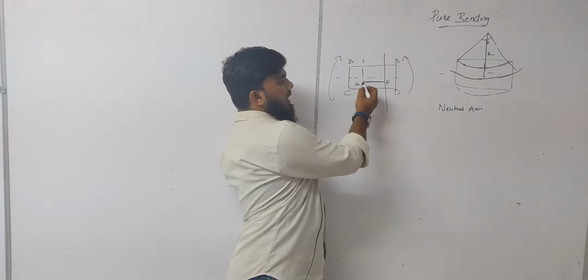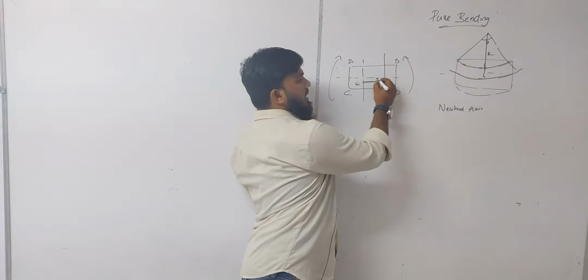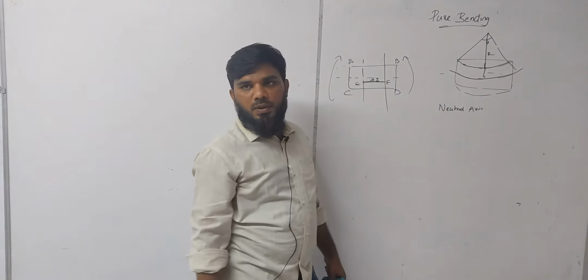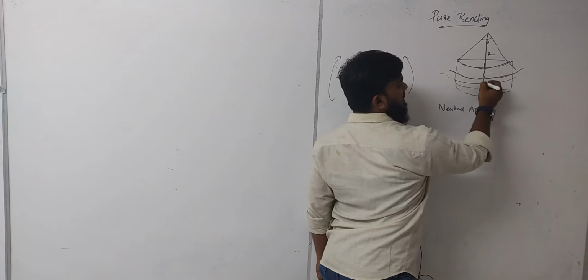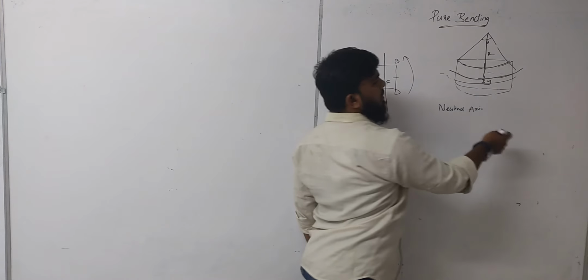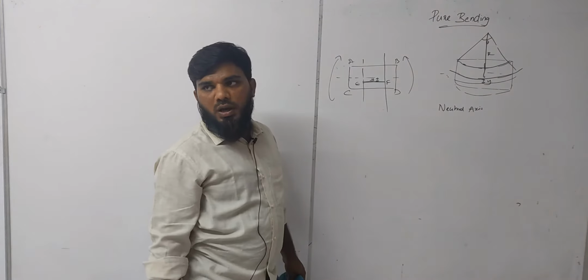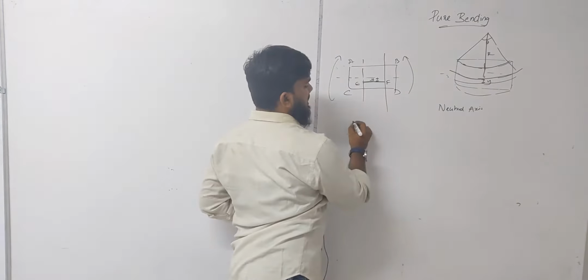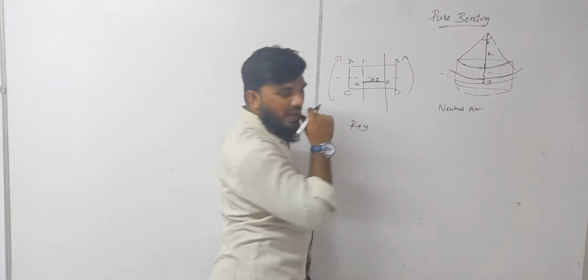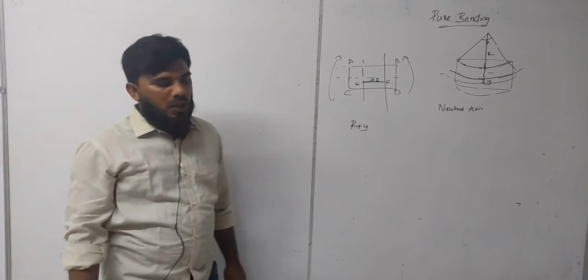I have an element at a distance of y here, so this is my y. The same element I am considering at this section, so this is my y. What is the total distance of that element about the center, which is the center because of bending? It is R plus y. Correct? So R plus y.